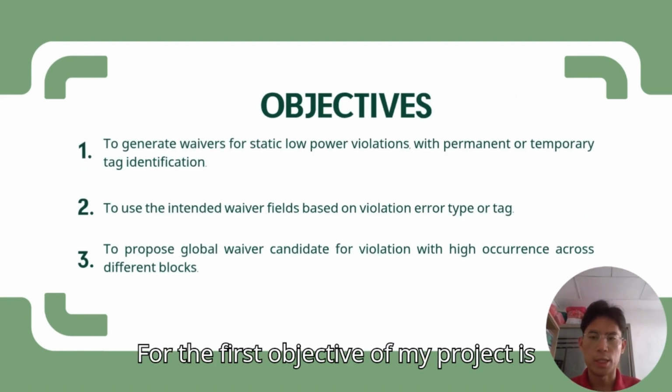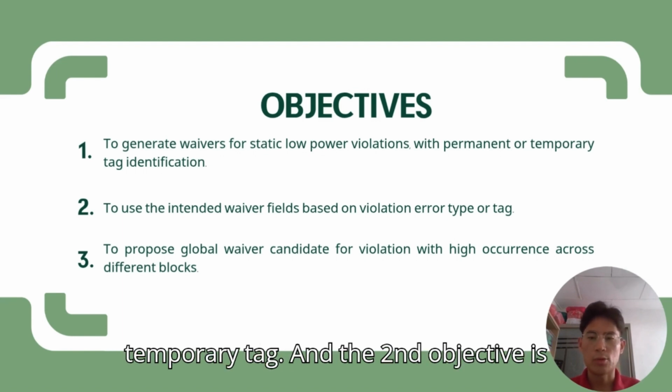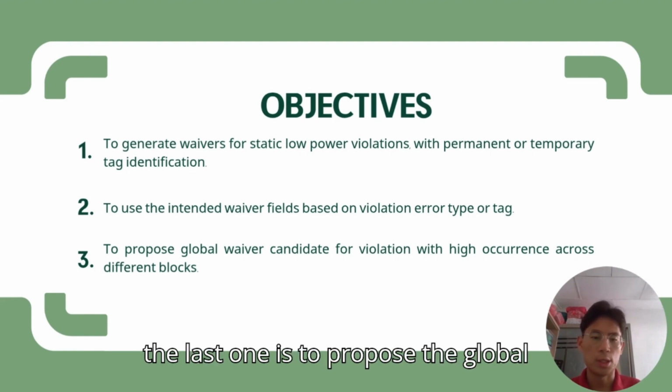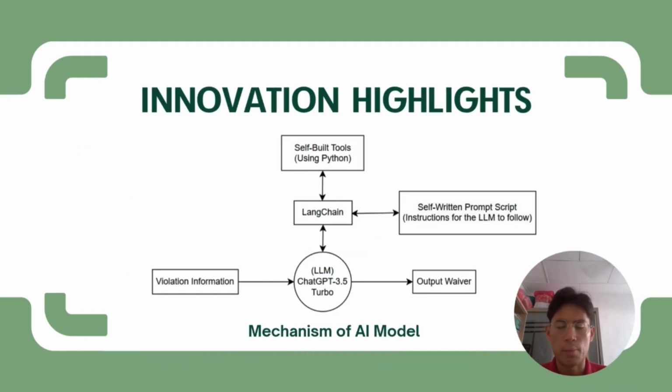The first objective of my project is to generate waivers for static low power violations with the correct permanent or temporary tag. The second objective is to use the intended waiver fields based on the violation error type or tag. And the last one is to propose the global waiver candidate for violations with high occurrence across the different blocks. Now I'll be explaining the mechanism of my AI model.